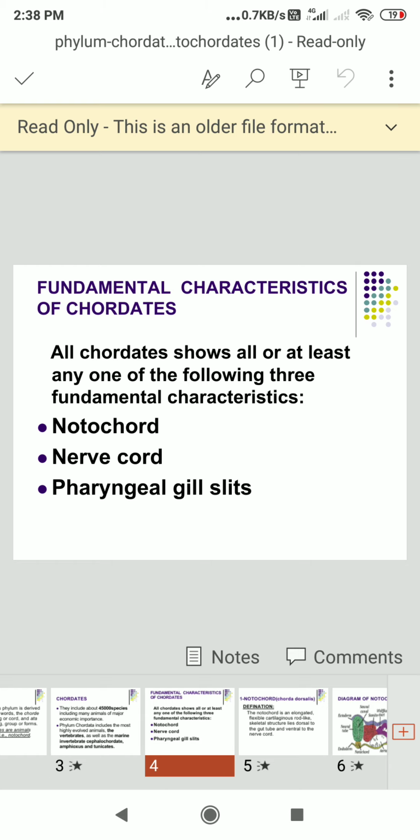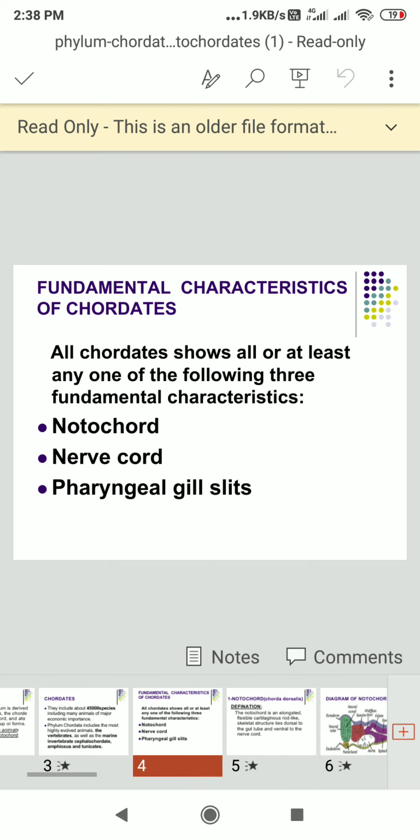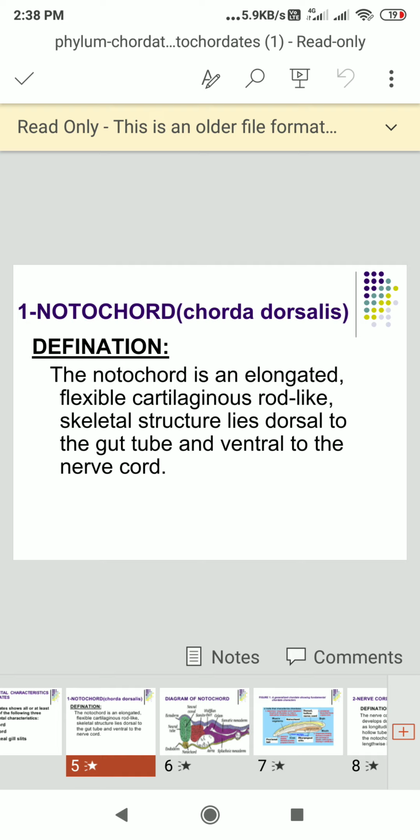The fundamental characteristics of the chordate: all chordates show all, or at least any one, of the following three fundamental characteristics: notochord, nerve cord, and pharyngeal gill slits. The notochord is the chorda dorsalis.